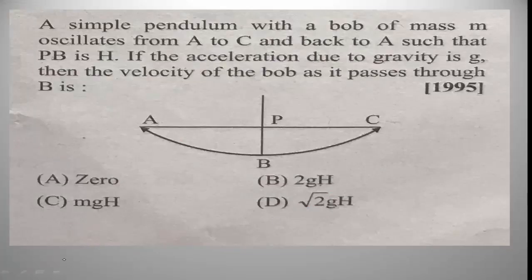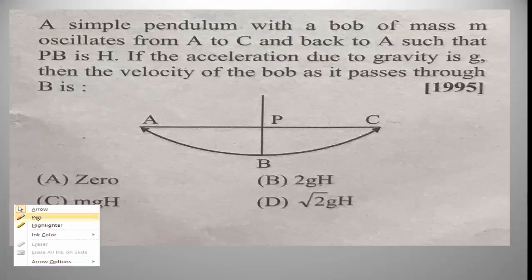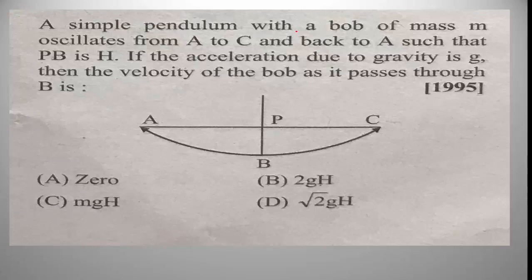The next problem is a simple pendulum with a bob of mass m. The simple pendulum oscillates from A to C and back to A such that PB is h. This is the height h. If the acceleration due to gravity is g, then what is the velocity of the bob as it passes through B?